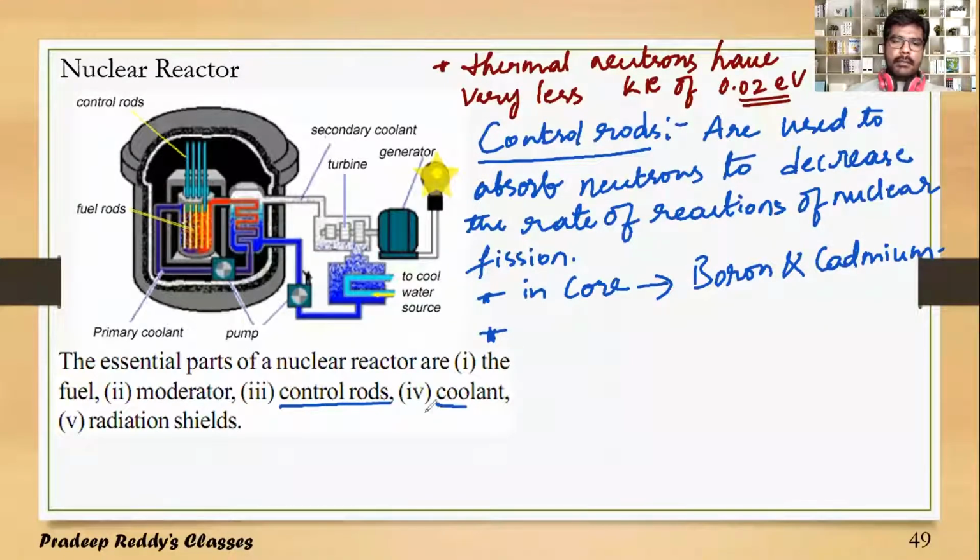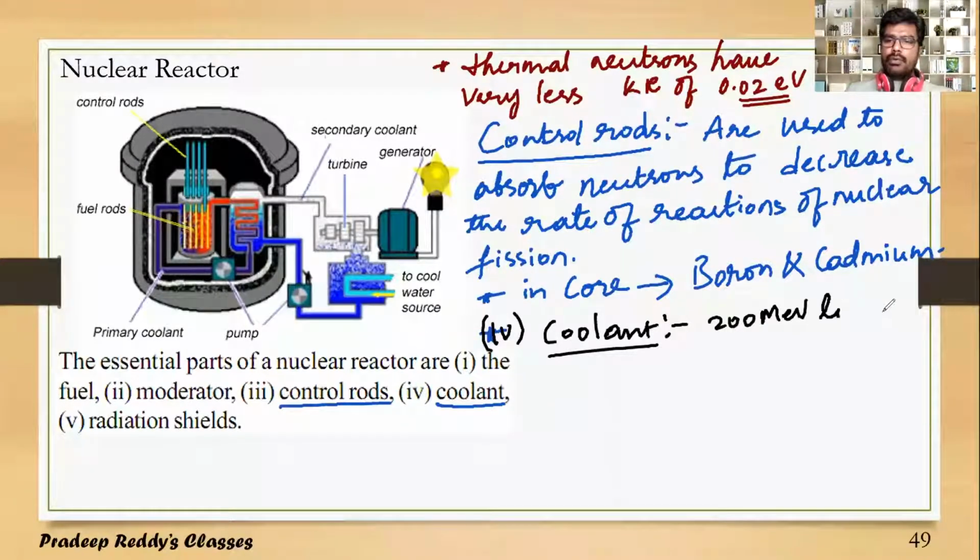And number 4, it is coolant. So what is this coolant? As we know, in the fission reaction, usually 200 MeV to 220 million electron volts of energy is released in this process, which is very high energy.